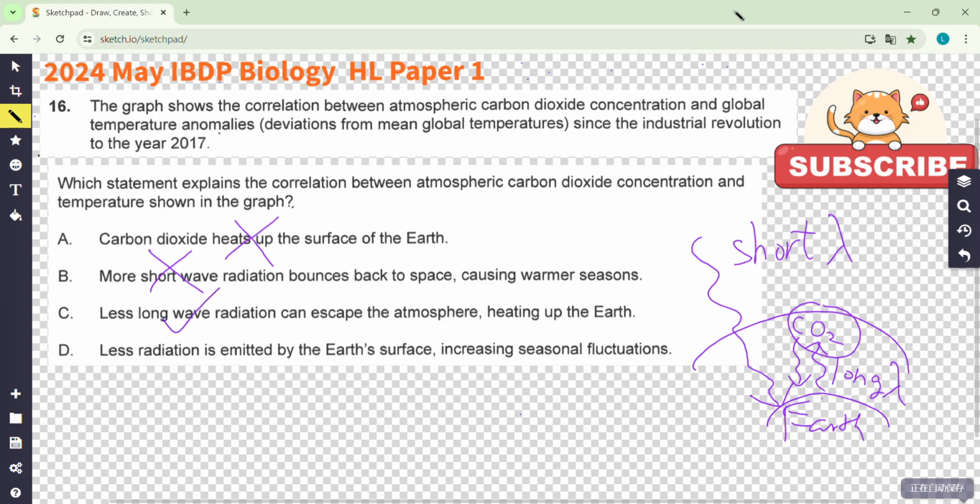Trapped here. Heat up. Look at D. Less radiation is emitted by the Earth's surface, increasing seasonal fluctuation. No, it's not the problem of the Earth's surface. The Earth's surface still emits the same long wavelength radiation, the same amount. Just the carbon dioxide absorbs it and emits it. We reflect it back to the Earth. Okay, so this is not the situation. So the answer is C.